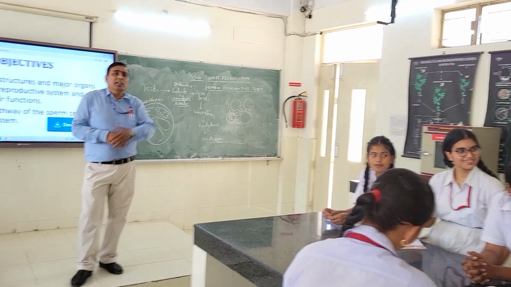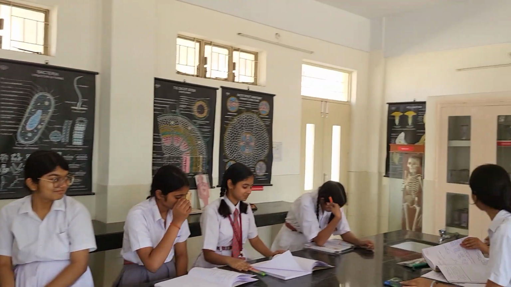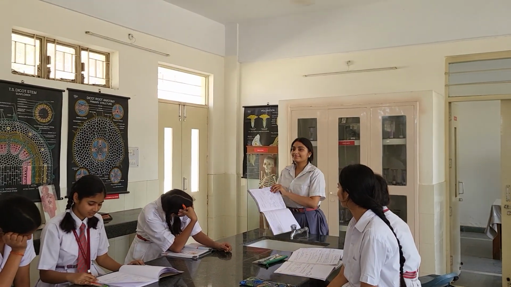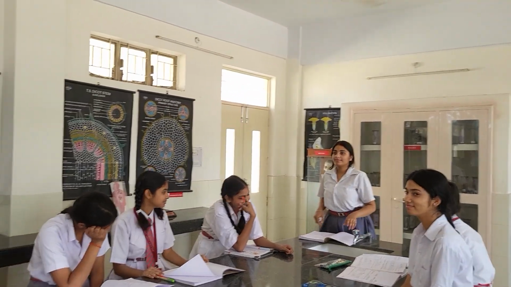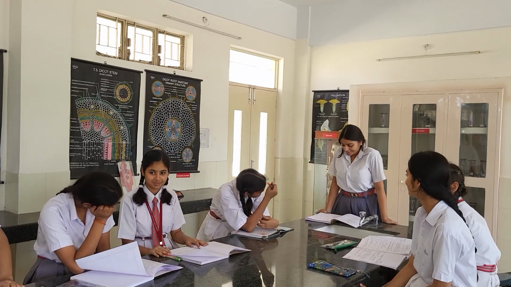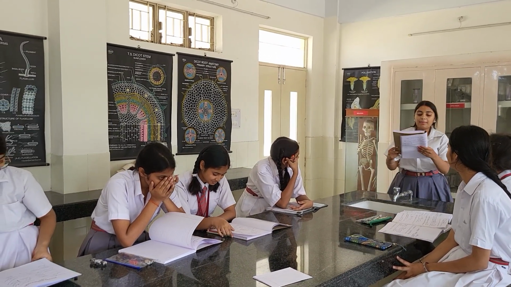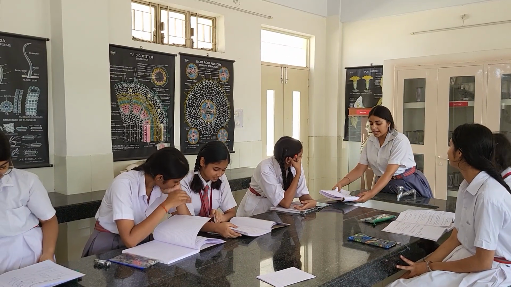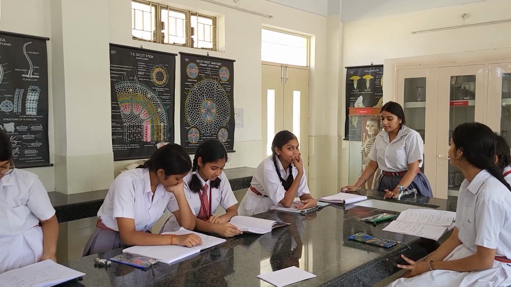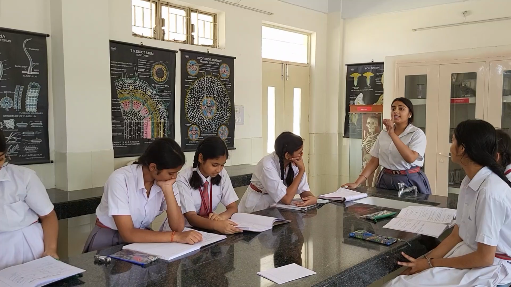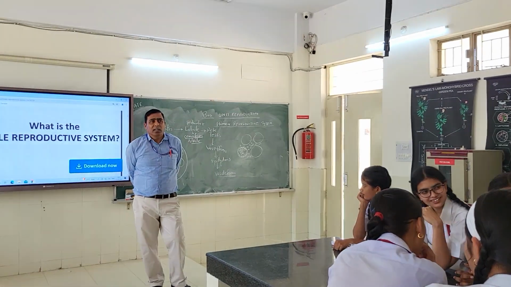Yes, Parneet. Speak, beta. The question is, you have to tell the primary and the secondary organs. Primary organs are the testes, a pair, outside the abdomen, inside the scrotum. Secondary are the accessory ducts and accessory glands. Okay, take your seat.